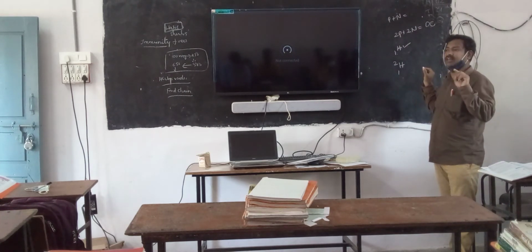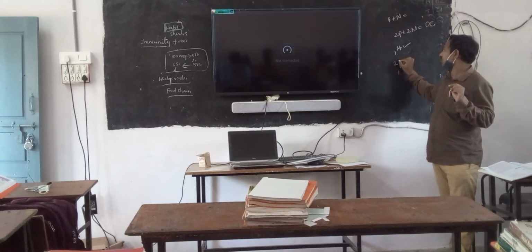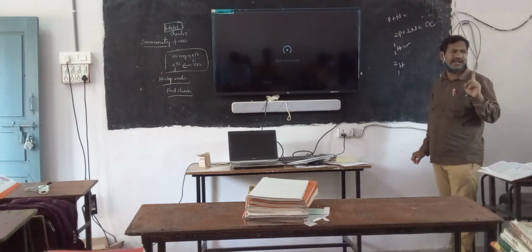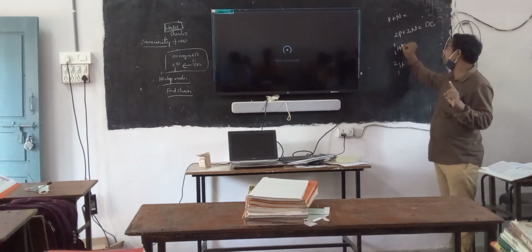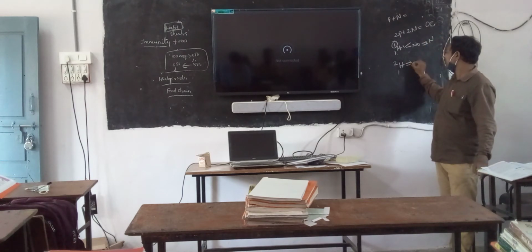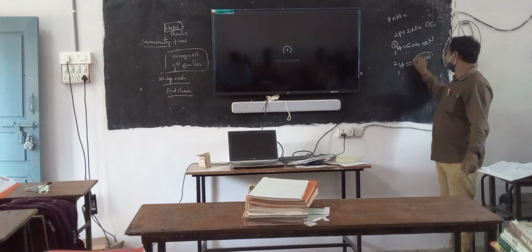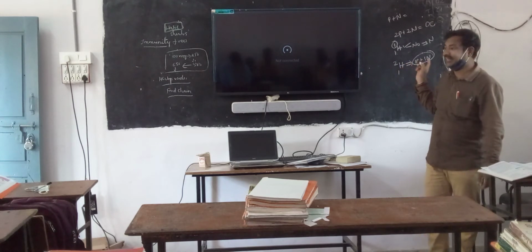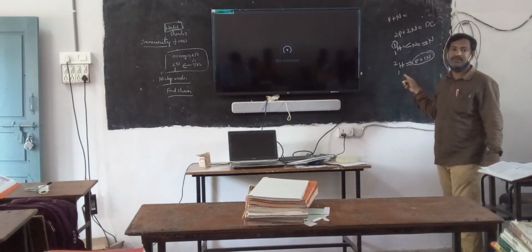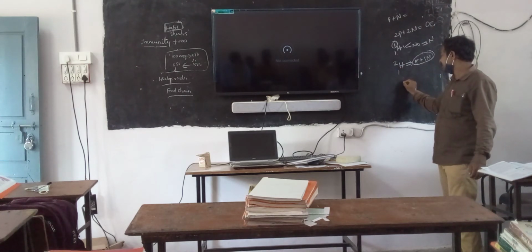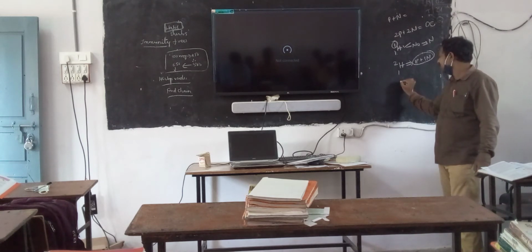There is no neutron. Here there is one proton plus one neutron, so totally 2. This is called deuterium. This is the isotope of hydrogen.